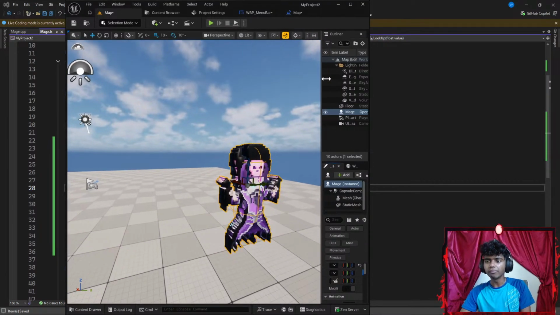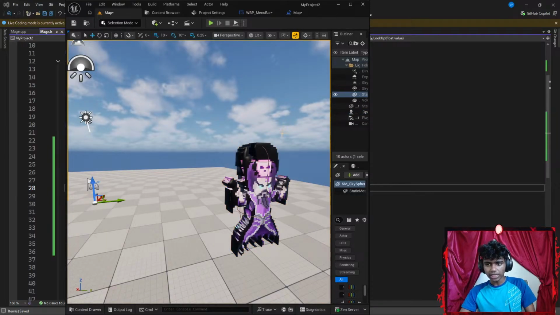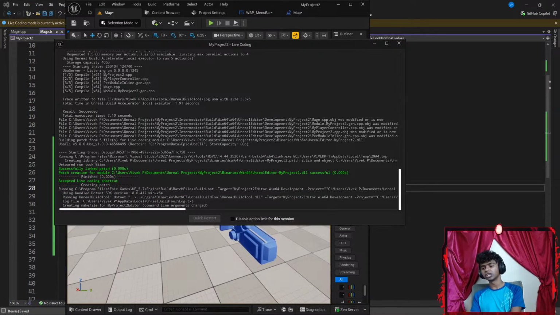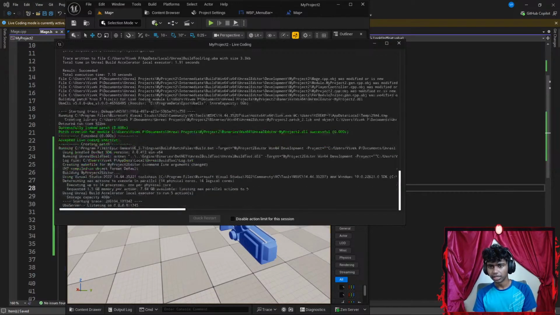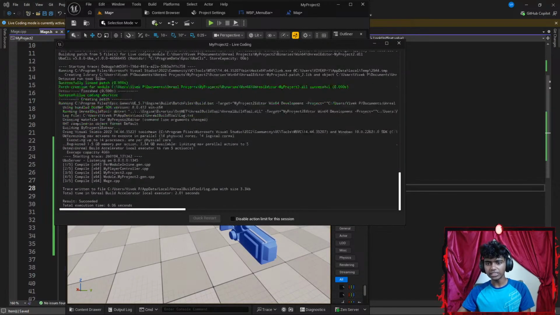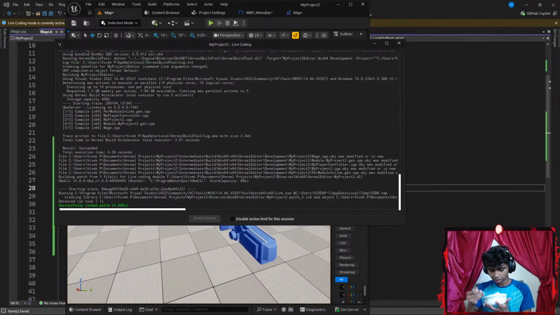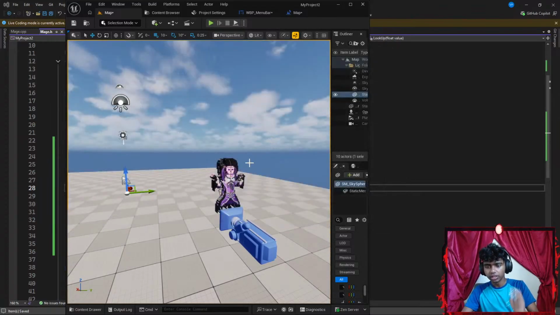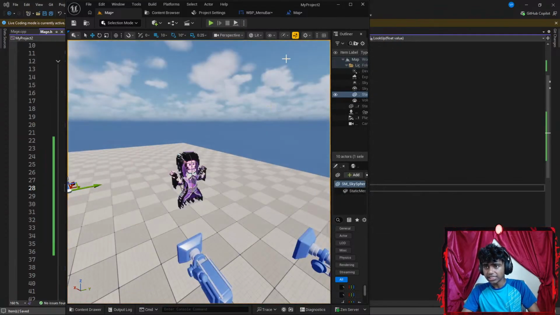Now, I want to get my mage's camera as well. To do that, I'm going to go ahead and press Control Alt F11 to compile my code, because I won't be able to see that until I compile my code. Okay, let's wait for it to compile. While it's compiling, I might eat something. Okay, let's go ahead and end this real quick. There we go. That's pretty much it.